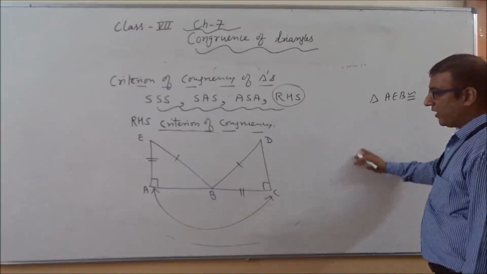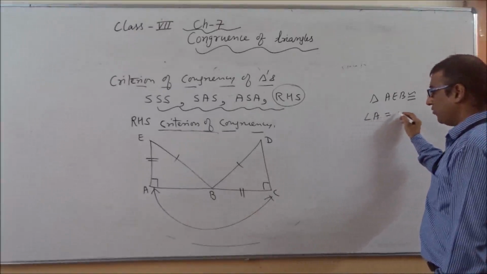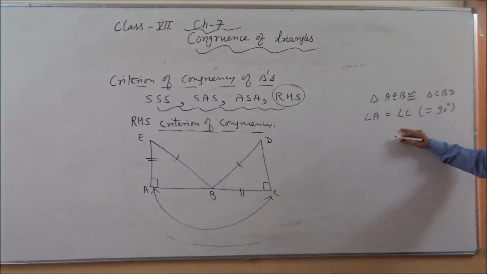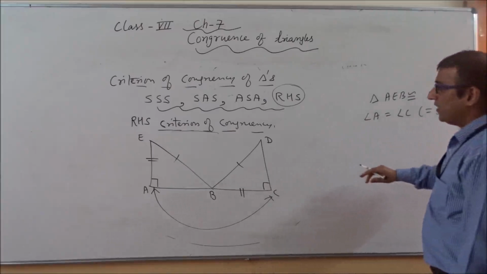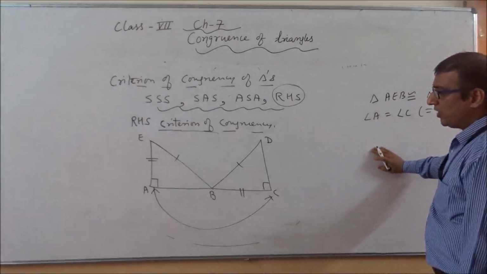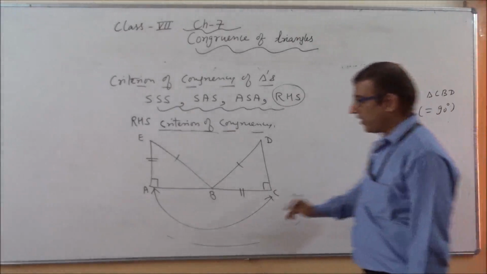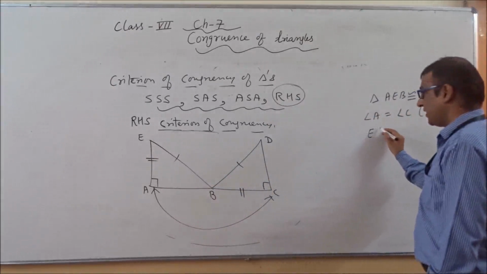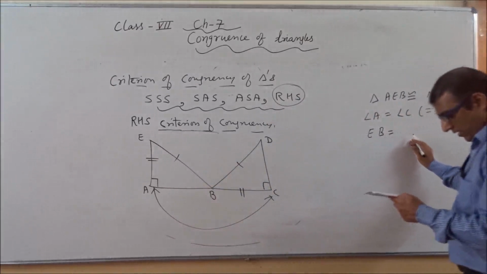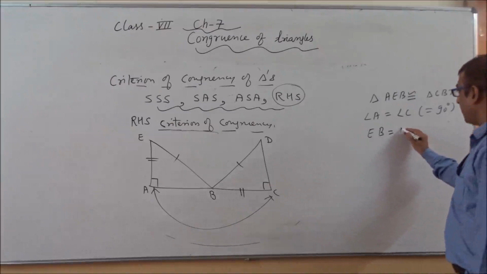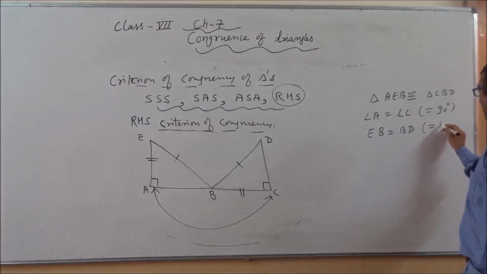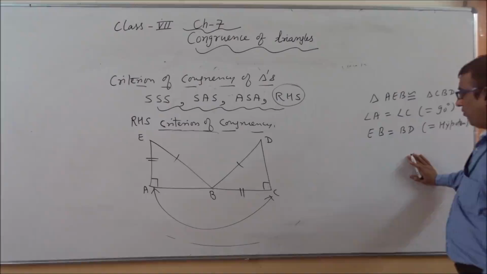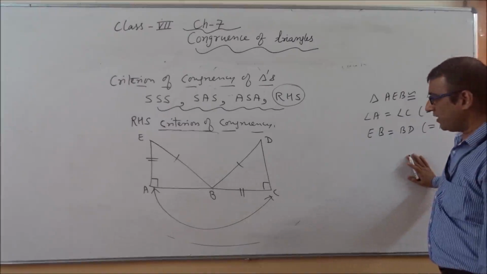First we will say right angle side. So angle A equals to angle C. Both are related with 90 degree. So both the angles are equal. Okay. Then come to hypotenuse. So if I am saying the hypotenuse side of this A is EB, so if I am taking hypotenuse as EB, it means I will take here BD. This is the hypotenuse side. Okay. So EB is equivalent to BD.